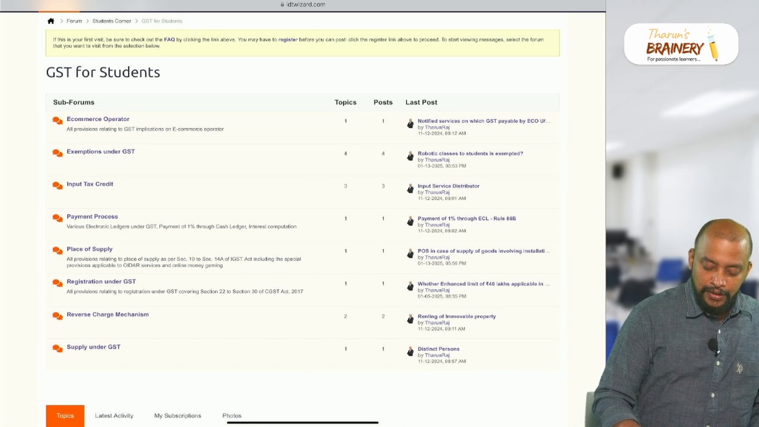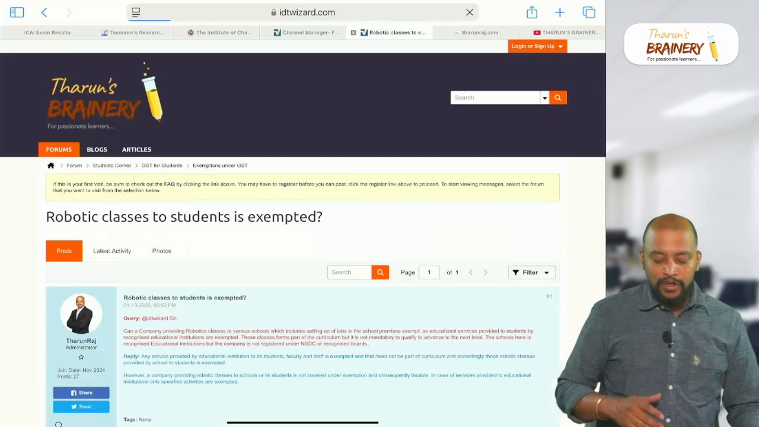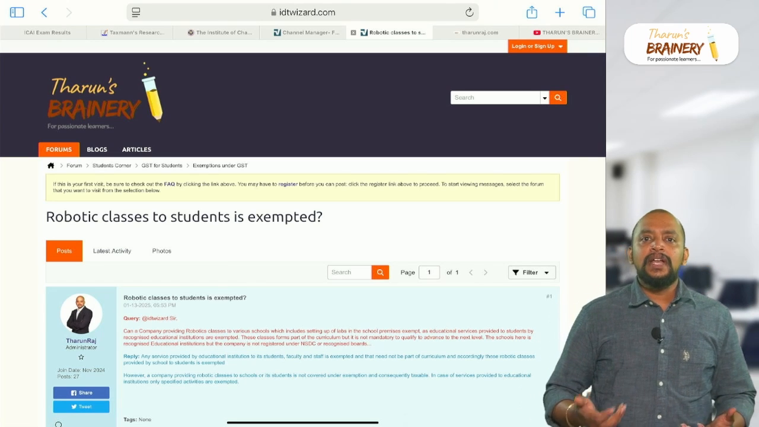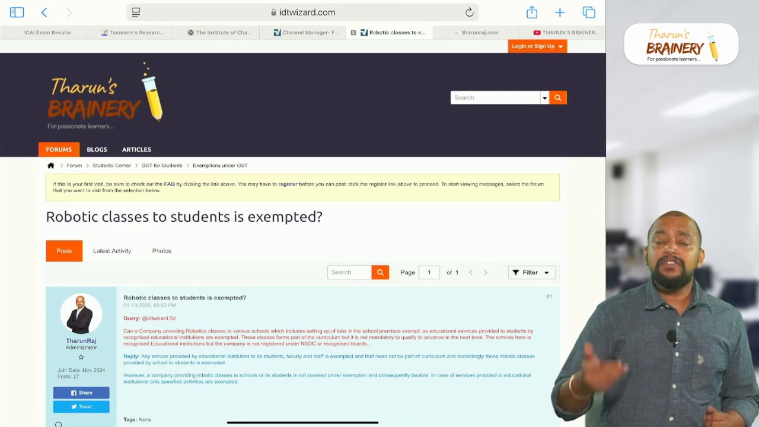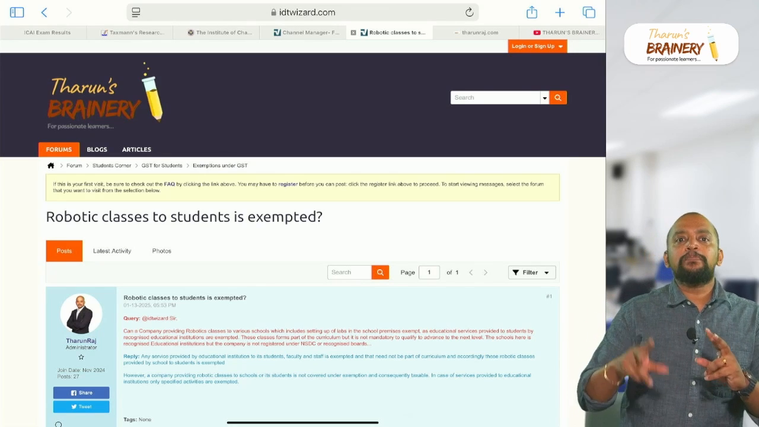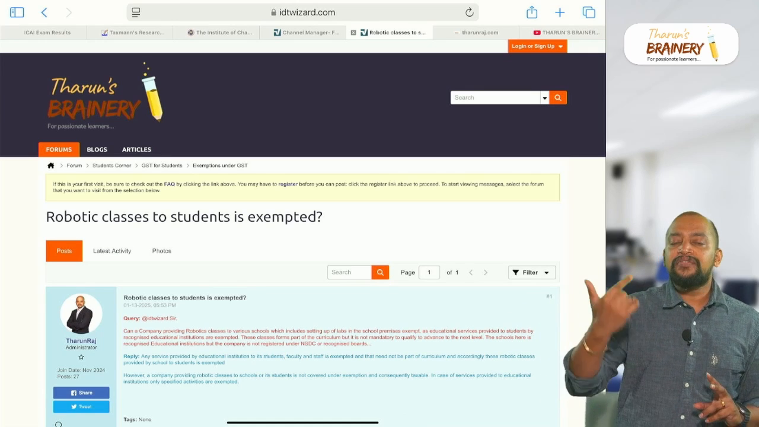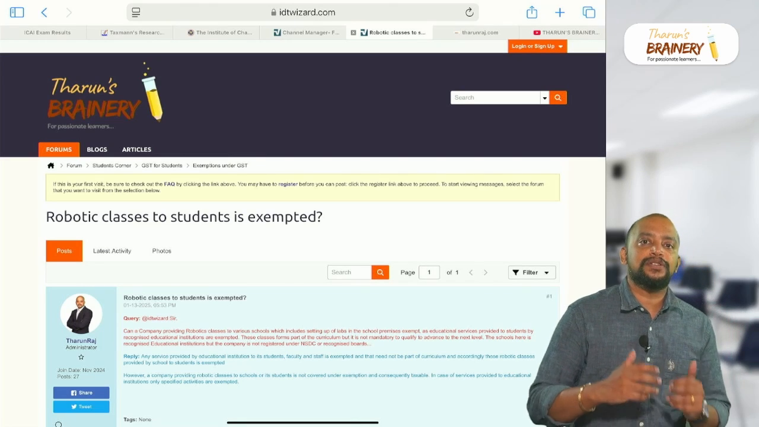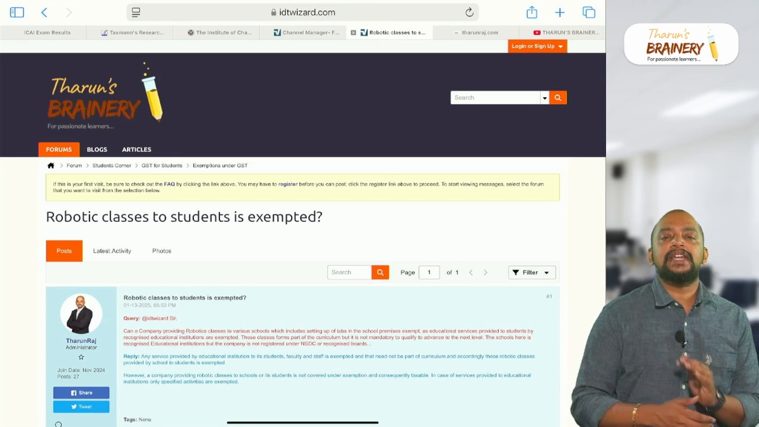For example, exemptions under GST. One student has asked a query: robotics classes to students, is it taxable or exempted? Generally, any service provided by an educational institution to its students, faculty, and staff is exempted. Even if a school is taking robotics classes for its students, it will be exempted. However, if the school partners with a company or a coaching center to provide the robotics classes, and the fees are directly collected by that company or coaching center from the students, then it will be taxable, that is, not covered under exemption, because we don't have service provided to an educational institution as an exemption.